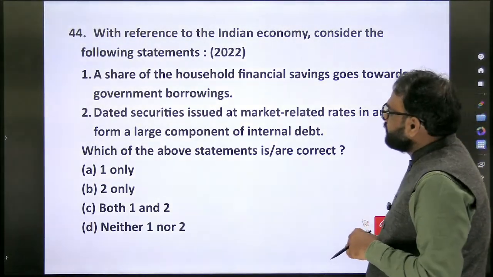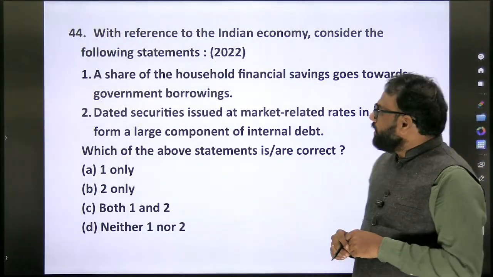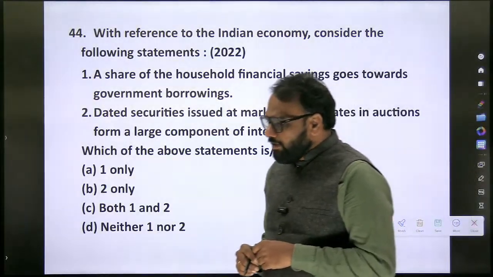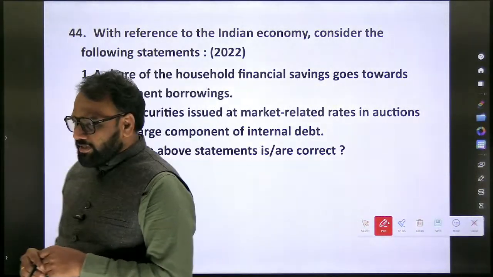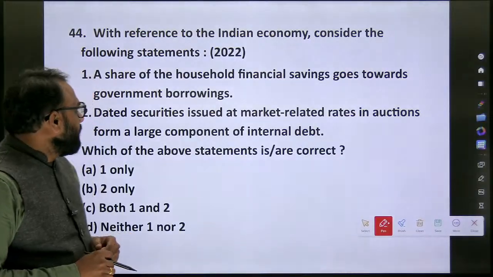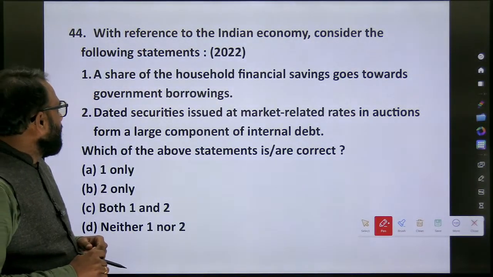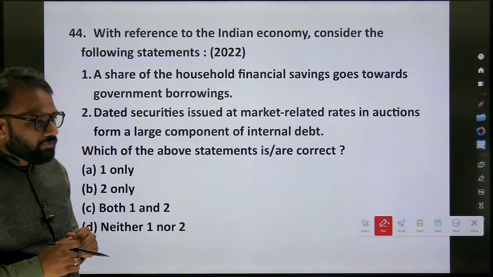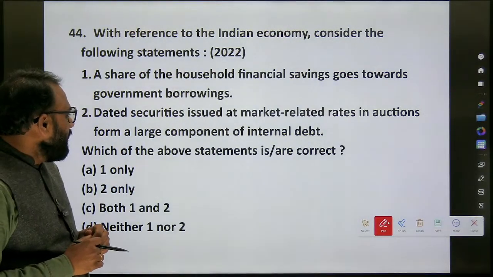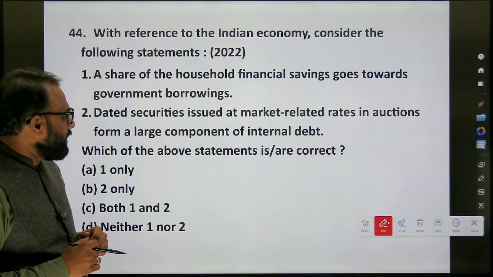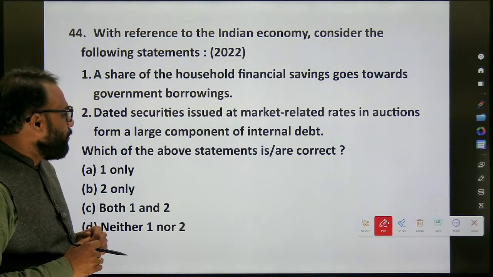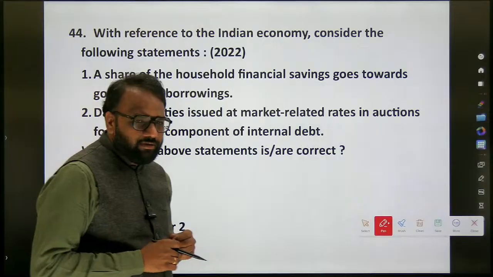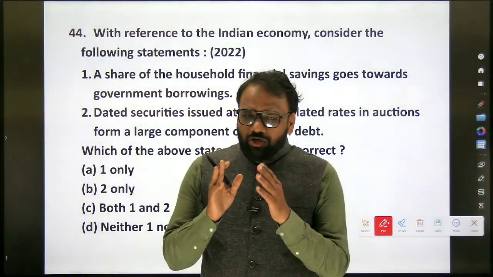Next, with reference to the Indian economy, consider the following statements. A share of the household financial savings goes towards the government borrowings. Next, dated securities issued at market related rates in auctions form a large component of internal debt. Now we have discussed all these things in detail.